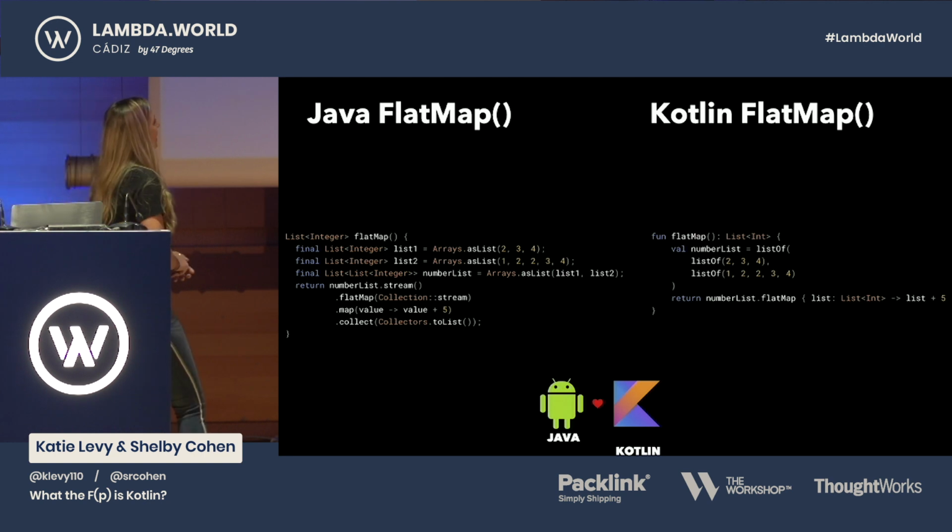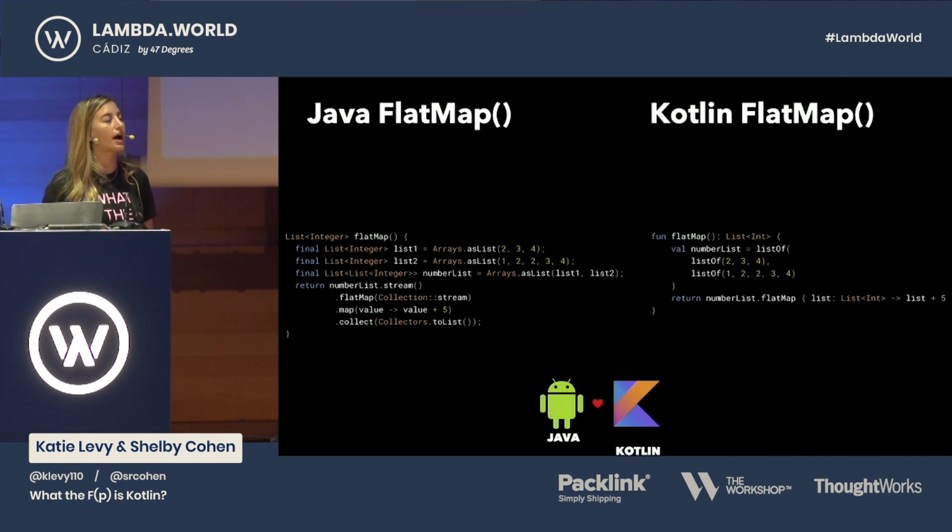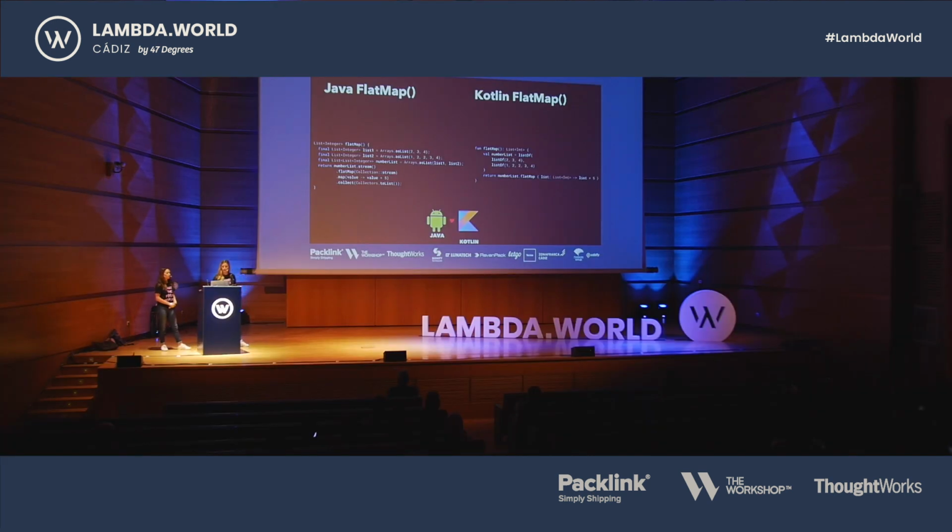Lastly, flat map. This one, you can just tell on the right, works the same way. It's a lot simpler than the left. On the left, we have to do .stream, .flatMap, .map, .collect, and it gets to be really long. And then on the right, we can just flatMap directly.